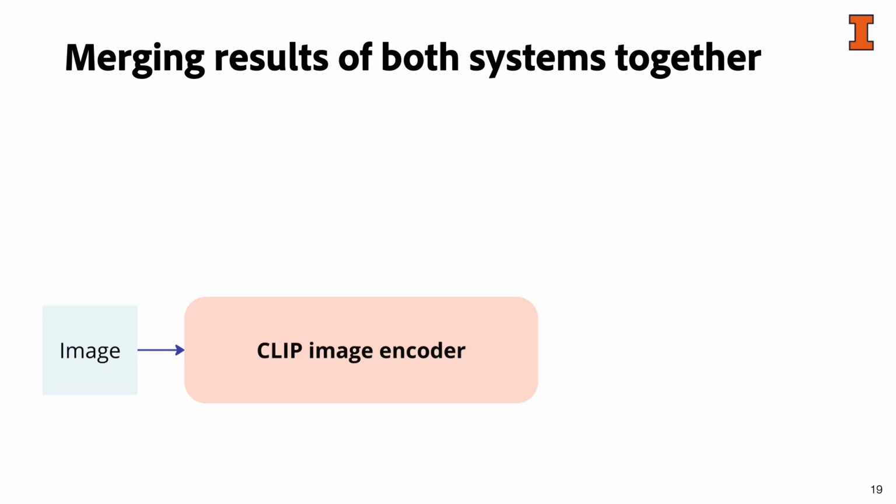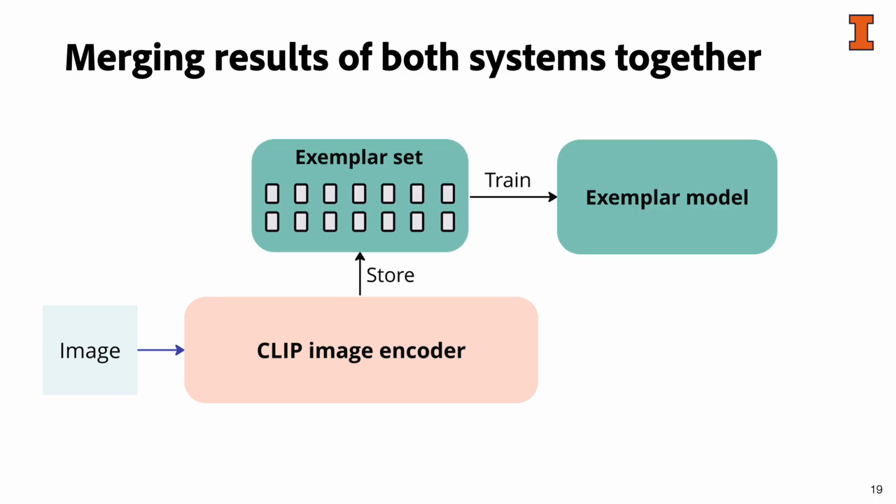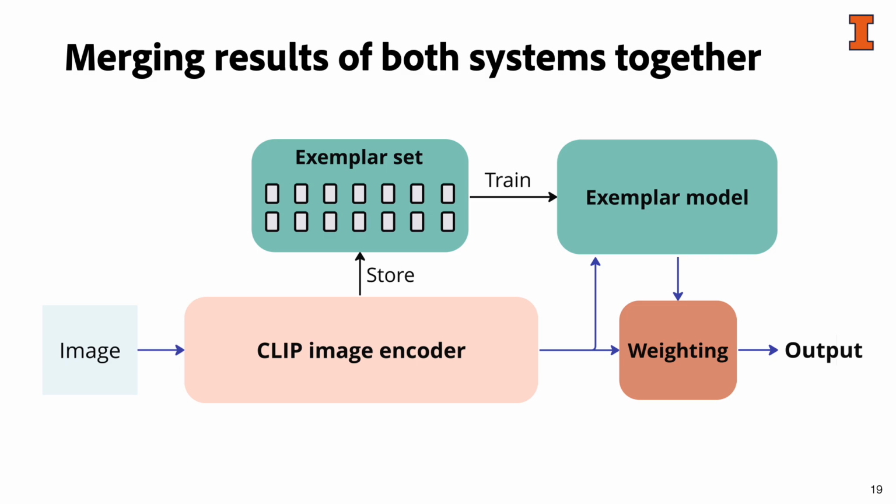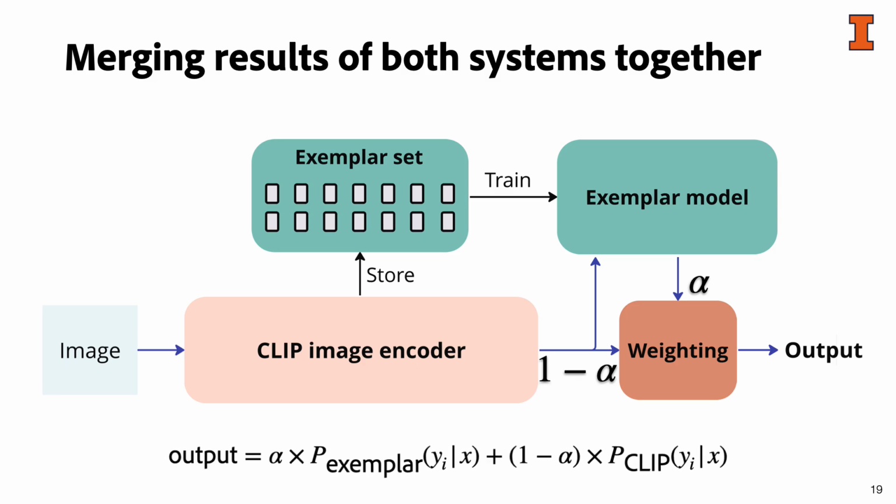Now, we have two systems, the CLIP image encoder, which is good for general cases, and the example model, which excels at learned tasks. We will need to merge their results together to take advantage of both models. We think of merging as weighting their outputs. Assuming the weight for the example model is alpha, then the weight for the CLIP model is 1 minus alpha. Naively, alpha can be set to 0.5, which assumes equal importance of both models for any cases. This is not intuitively appropriate because both models have their own expertise.